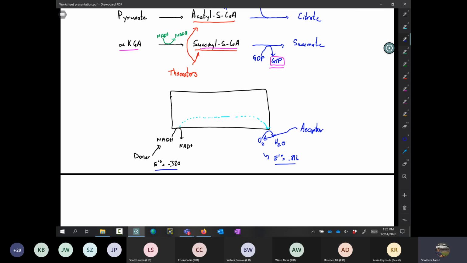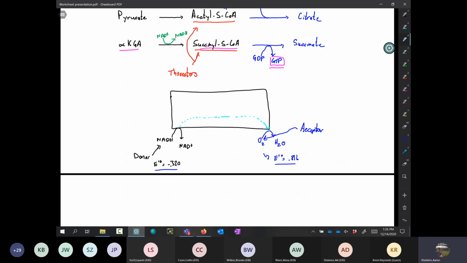And that exergonic reaction pumps protons. It causes conformational changes in complex 1 that allow protons to be moved from the N to the P side. That stores the energy of the redox reaction in a proton gradient that it then goes on to use to make ATP. So this is one big thermodynamic